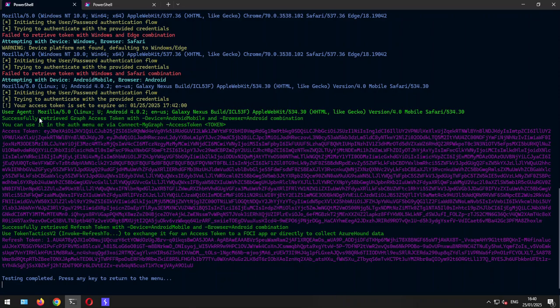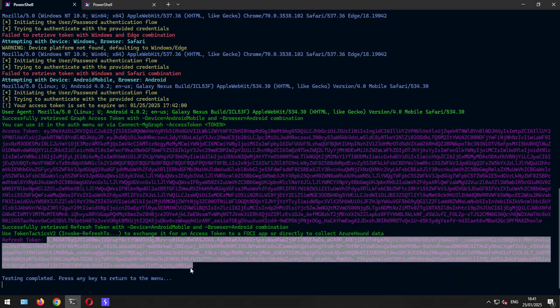And what we can see is actually that with the device Android mobile and browser Android, so something that is coming from an Android device, we were actually able to connect to the Graph API. And now we have an access token and a refresh token. And we could use this, as it says, to connect to MG Graph.